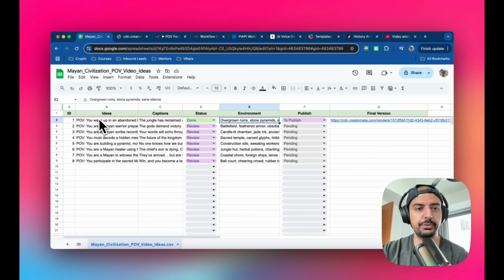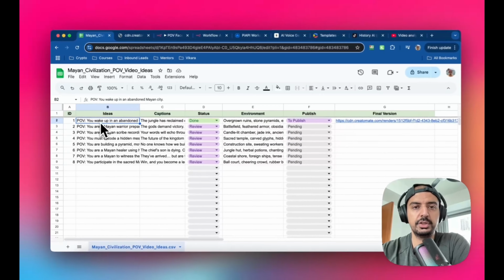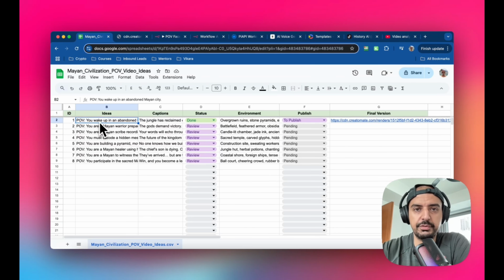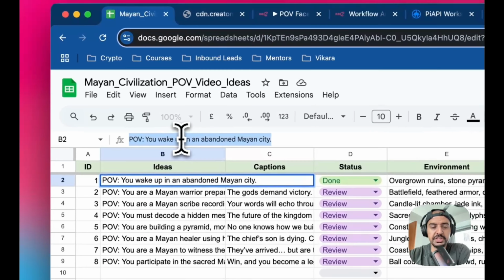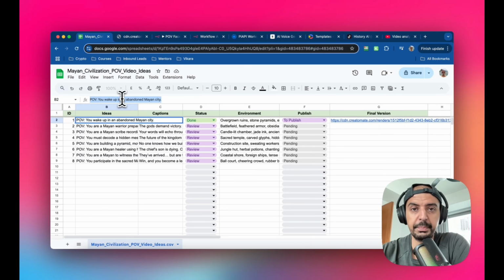Okay, now for the ideas, you can actually use OpenAI for this, right? So you could just plug this into OpenAI, into ChatGPT, and just ask it to give you some ideas for a Mayan experience or an Egyptian experience or ancient Rome or ancient Greece, whatever you want to do, right? And it doesn't have to be that long, right? You just need an idea, like a seed, okay? Because I'm gonna take this ideas column, which is column B, and I'm gonna plug it into OpenAI, and it's gonna expand on that, and you'll see that when I build the automation with you, okay?